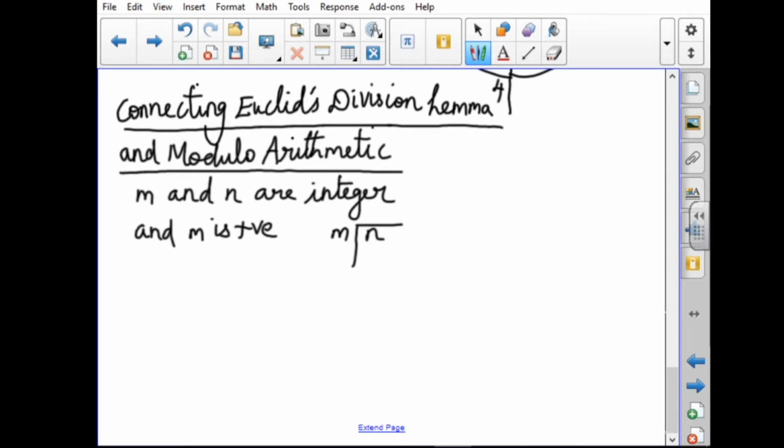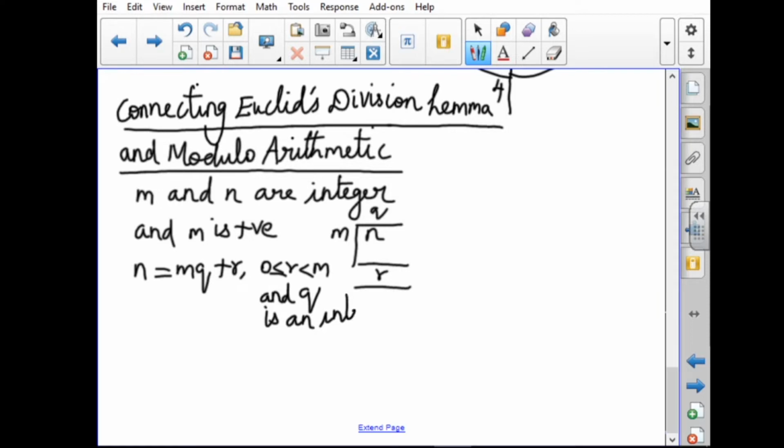By Euclid's division lemma, there exist numbers q and r such that n can be written as n is equal to m into q plus r, where r is non-negative and at the same time less than the divisor. Here the divisor is m. So 0 is less than or equal to r, which is less than m, and q is an integer. This is Euclid's division lemma.